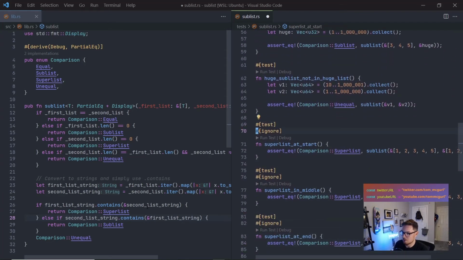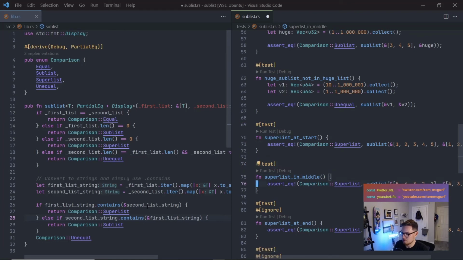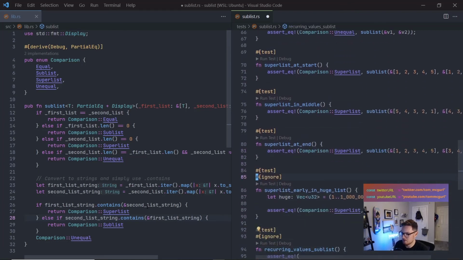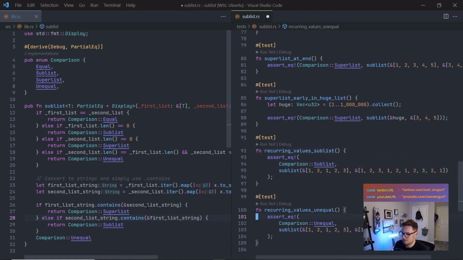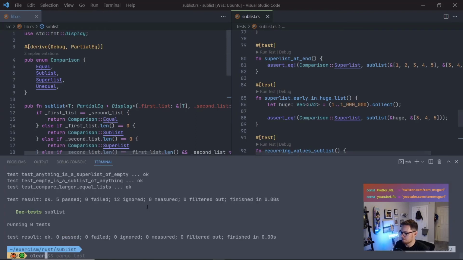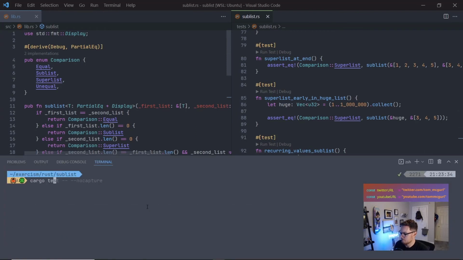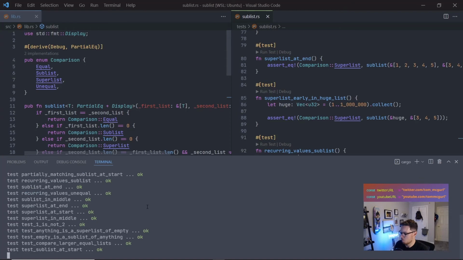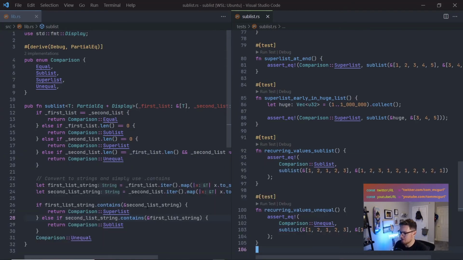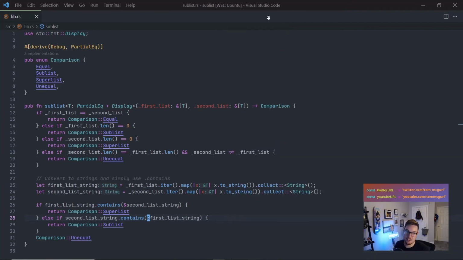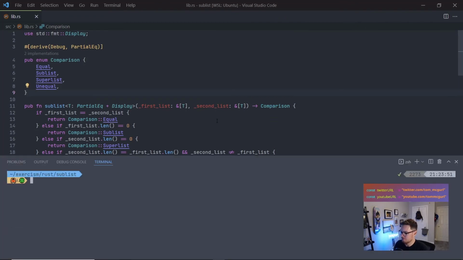So get rid of this. Superlist at the start doesn't matter. Superlist in the middle, we should be handling that. Should handle that as well. Recurring value sublist doesn't matter, we should be handling it. All right, let's try running it. We did it. But our code looks not great. I don't want to say crap, but I don't not either, you know? We can clean it up. We have our tests, so again, we have our tests, right?